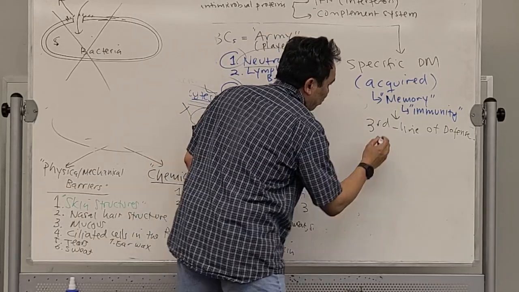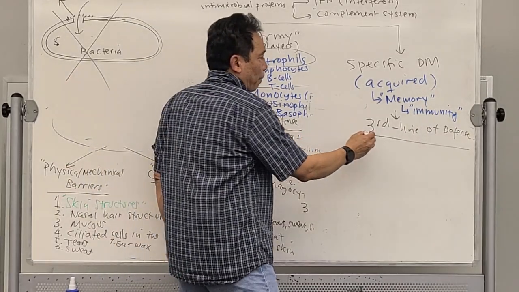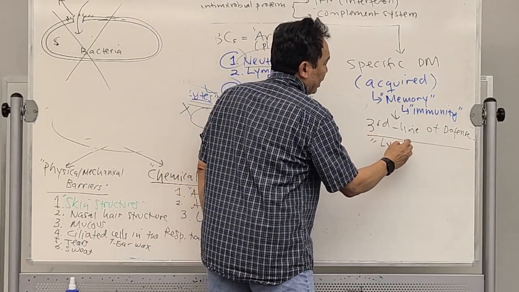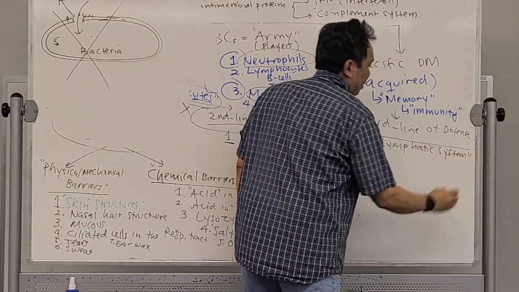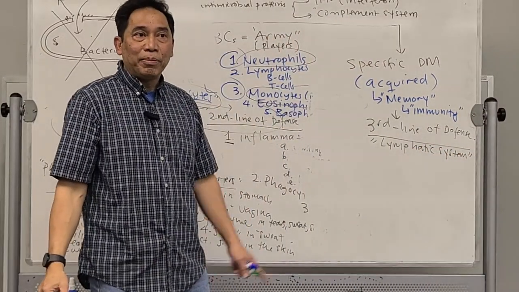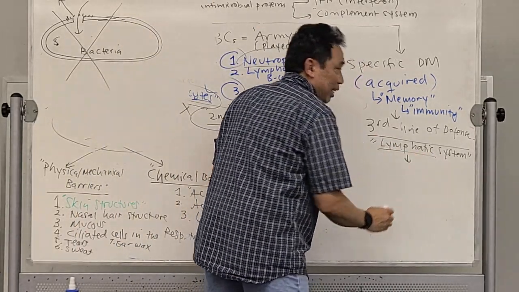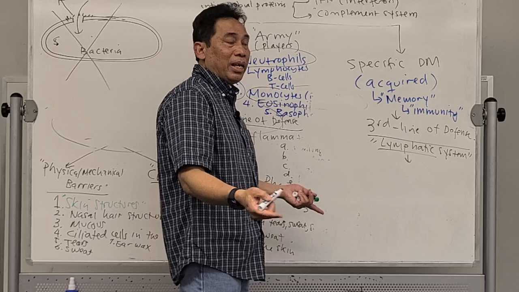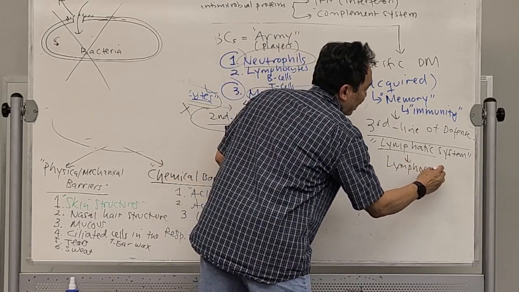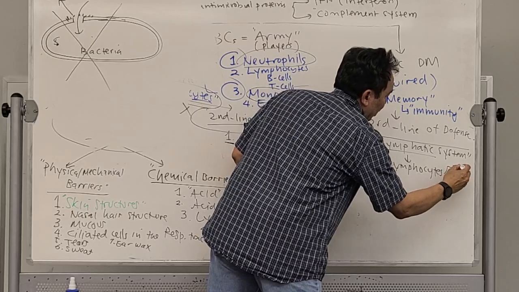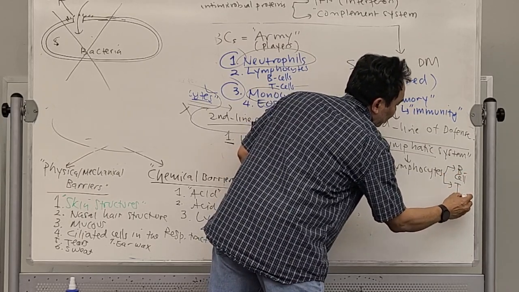The one that performs this third line of defense is called the lymphatic system. From the name, you will be able to guess that the main players are lymphocytes, which are B cells and T cells.